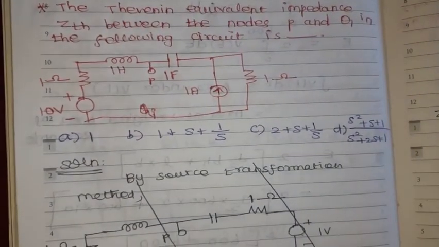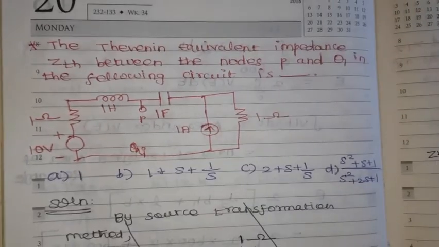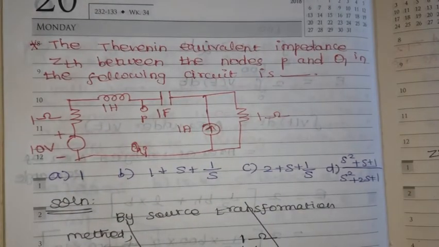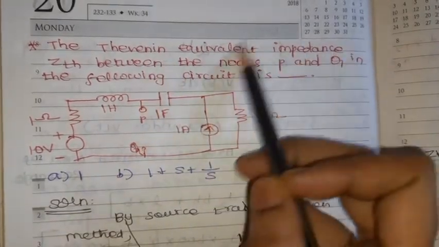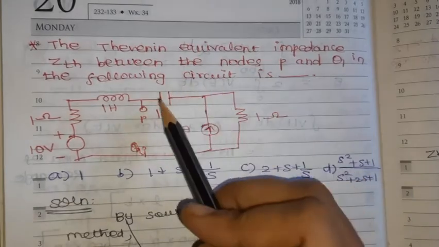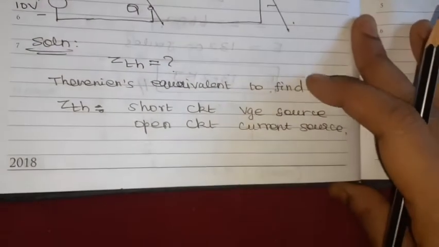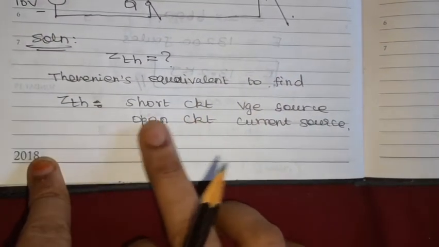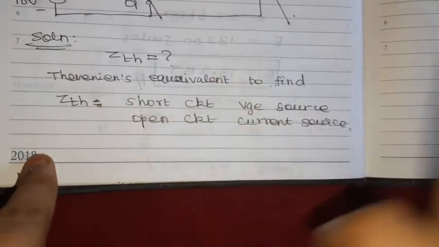Then the next problem we are going to solve. The Thevenin equivalent impedance ZTH between the nodes P and Q in the following circuit. So we are going to find the Thevenin equivalent impedance only, ZTH, between the nodes P and Q. So how can we find ZTH? Just short circuit the voltage source and open circuit the current source to find the Thevenin equivalent impedance.